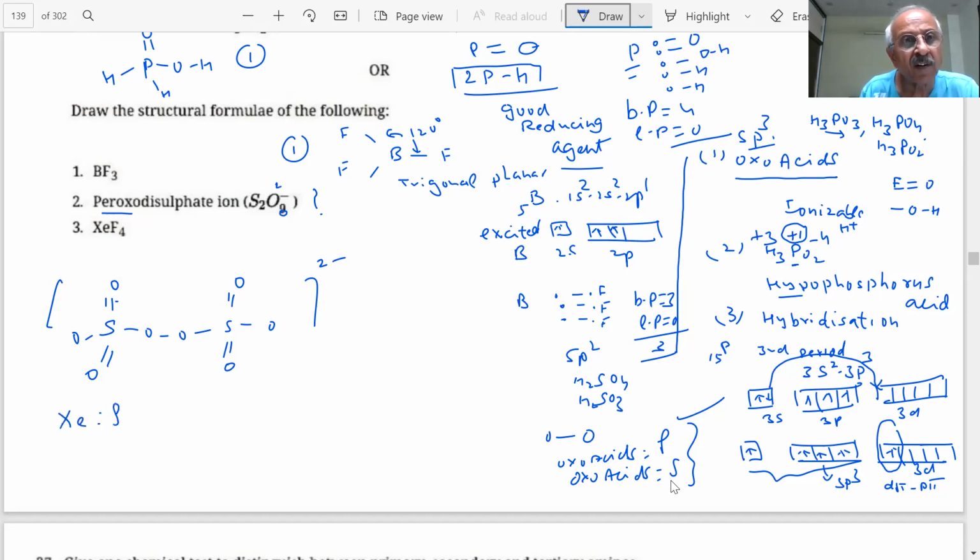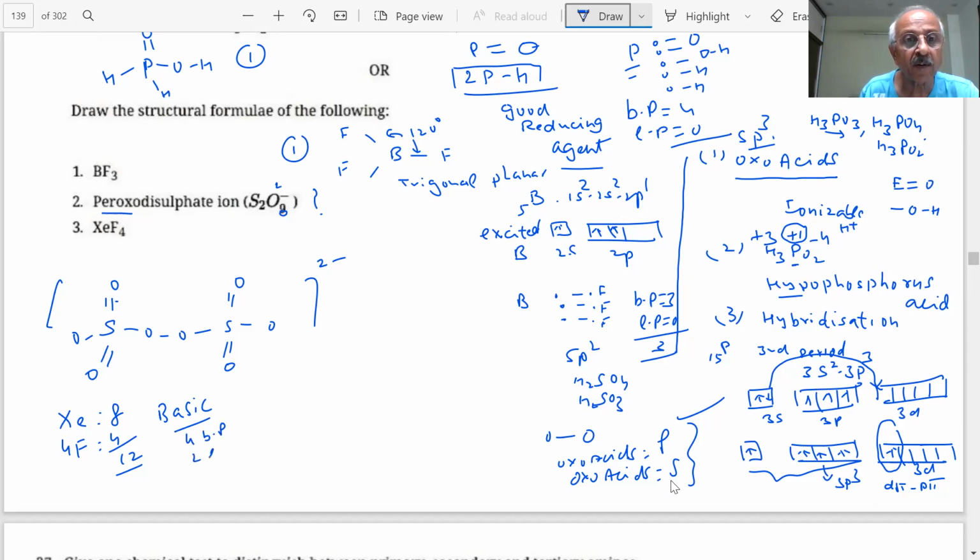How many electrons? 8. 4 fluorines will contribute 4. 12. 12 means what? What is the basic shape of 12 electron pairs, meaning how many? sp3d2.